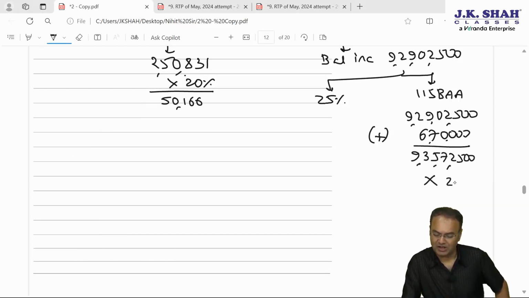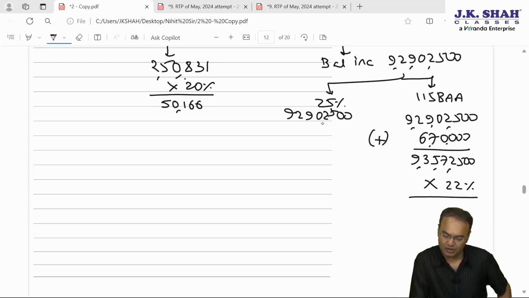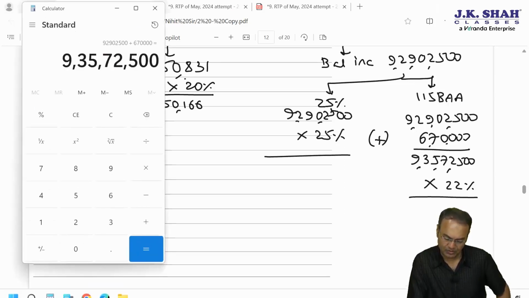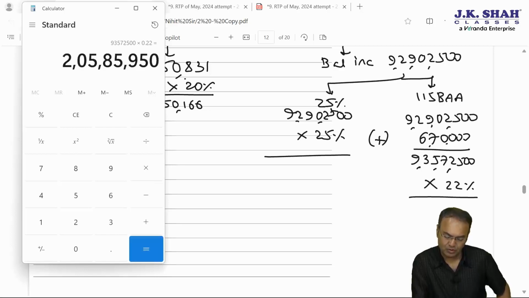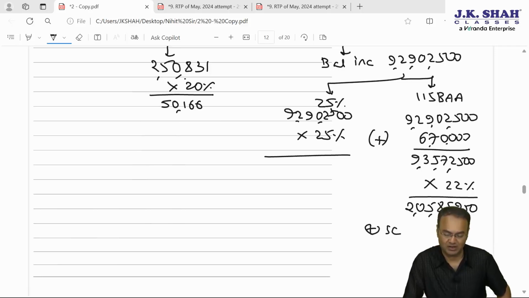But this will be taxed at 22% rate plus compulsory surcharge 10%. And here 9,29,02,500 will be taxed at 25% rate. Two crore 5 lakh 85,950 is the tax as per 115BAA plus compulsory surcharge which I am adding.